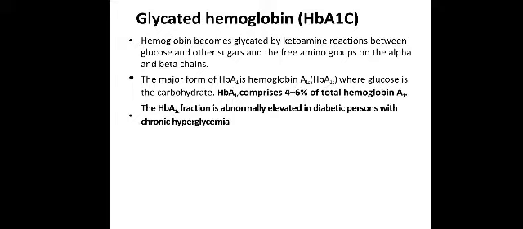Coming to glycated hemoglobin, which is known as HbA1c. So what is it? Hemoglobin becomes glycated by a ketoamine reaction between glucose and other sugars and the free amino group on the alpha and beta chain. The major form of HbA1 is hemoglobin HbA1c, where glucose is the carbohydrate. HbA1c comprises 4 to 6% of total hemoglobin A1. The HbA1c fraction is abnormally elevated in diabetic persons with chronic hyperglycemia.